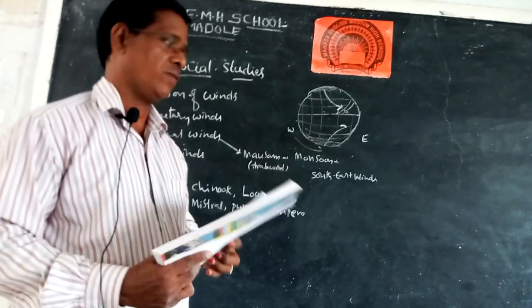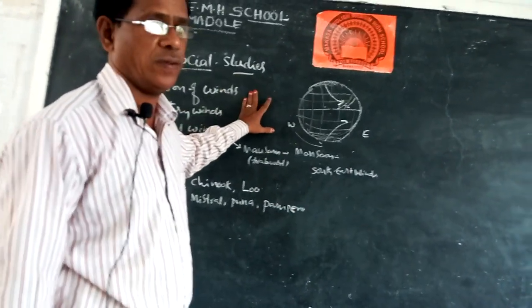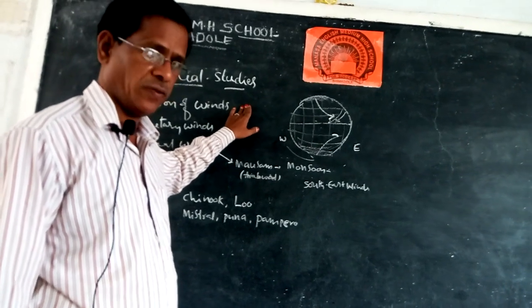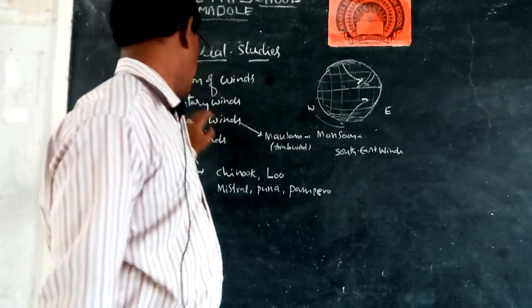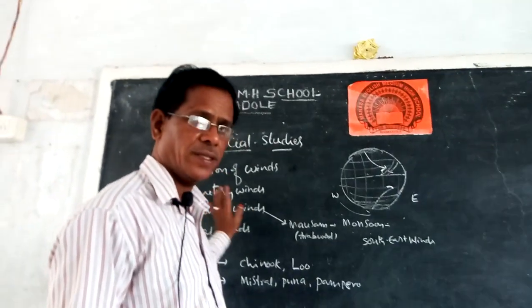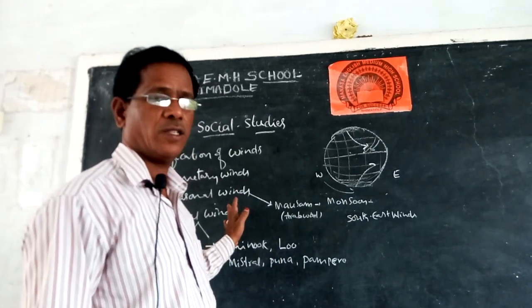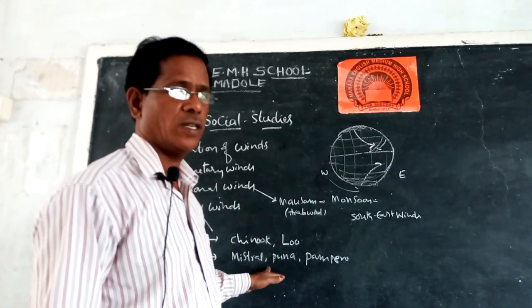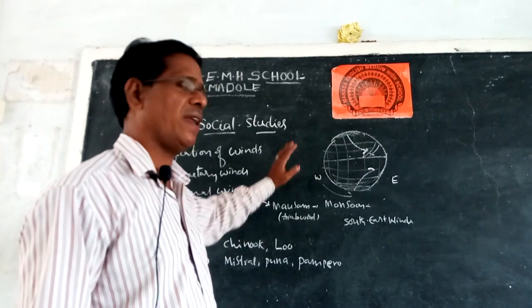Good morning students, today we discuss the classification of winds. How many types of winds are there? Three types. One is planetary wind, second is seasonal wind, third is local wind. Now I will explain each one, starting with what is meant by planetary wind.